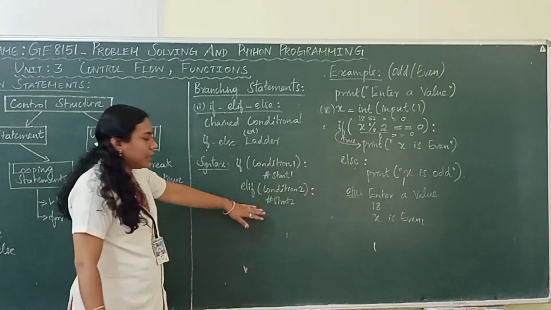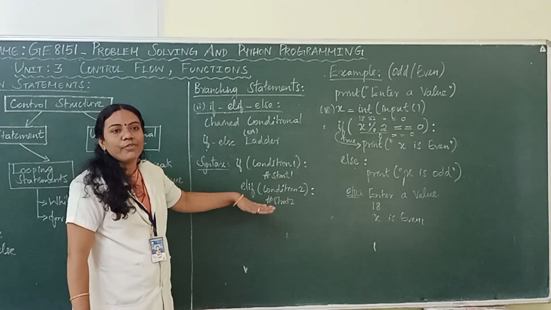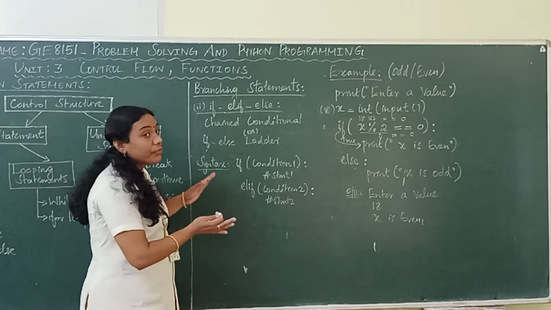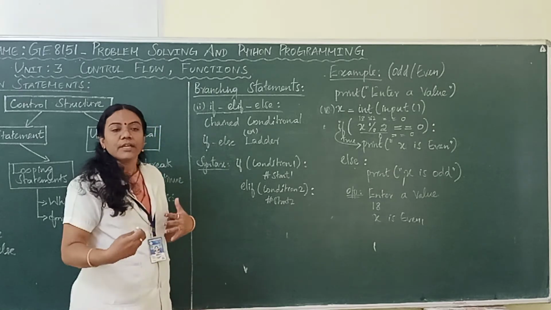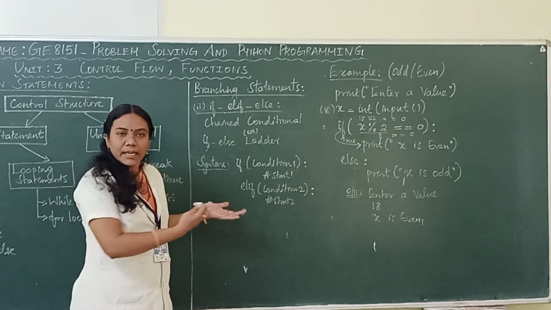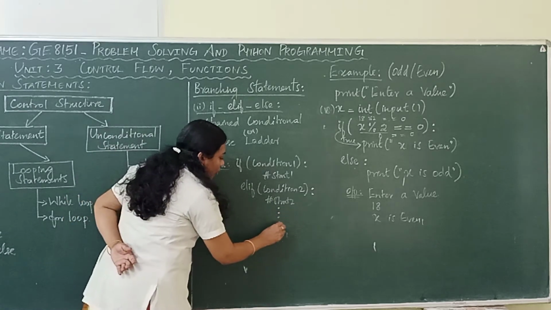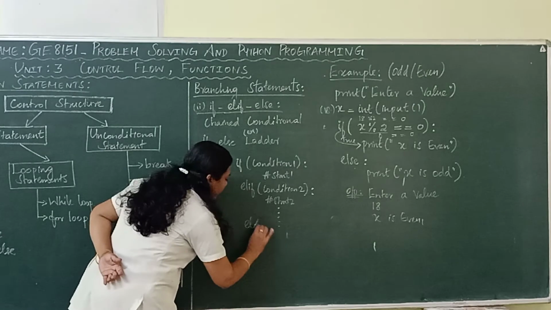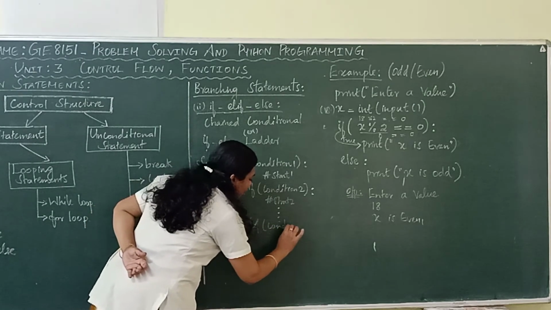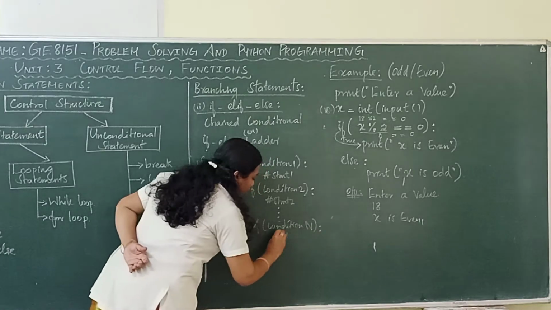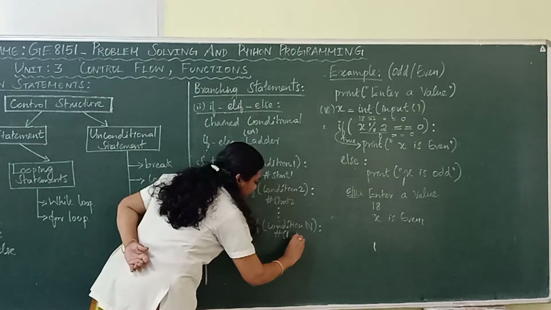Like this you can add as many elif statements as needed. If I need to check 5 conditions, I can include 5 elif statements. If I need only 2 elif statements, I can enter 2. It will continue up to elif condition n in general, followed by